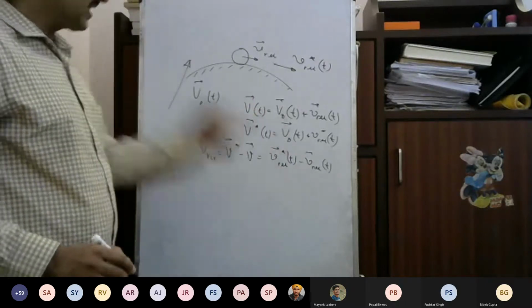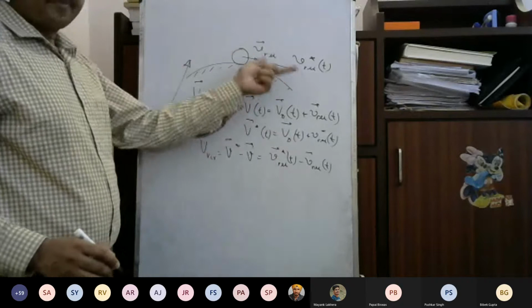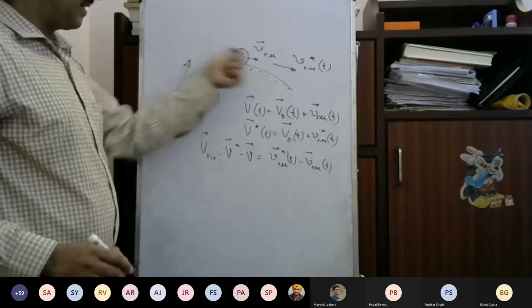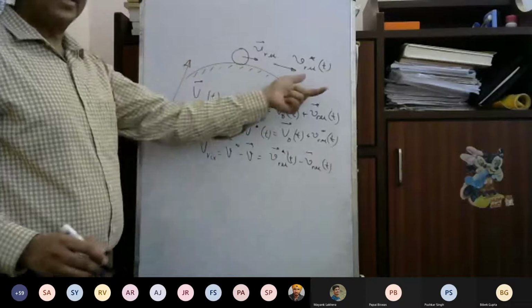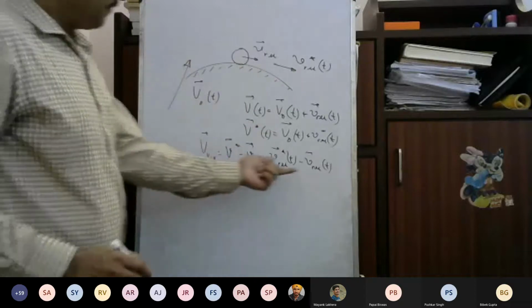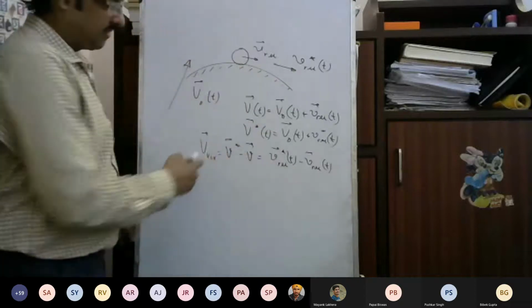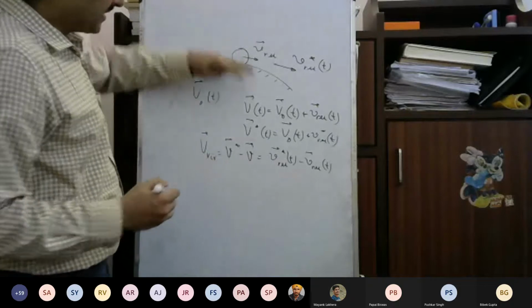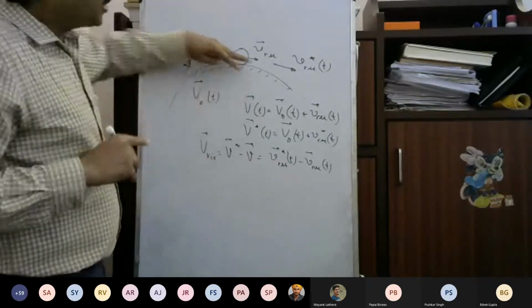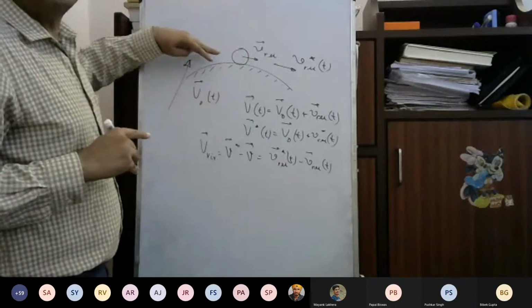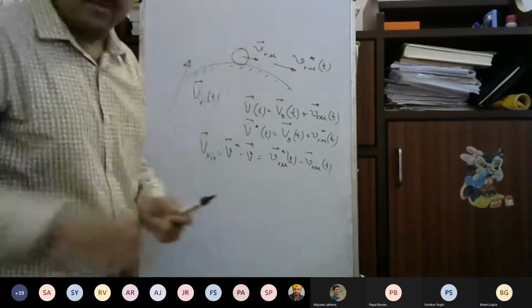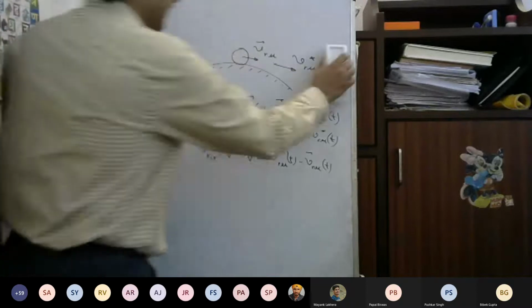The direction is tangential. If it is negative, the direction is leftward. If it is positive, the direction is rightward. So in principle, although this surface is moving, the direction of the virtual velocity is always tangent to the surface, and it can have any magnitude. This is what we explained earlier also.